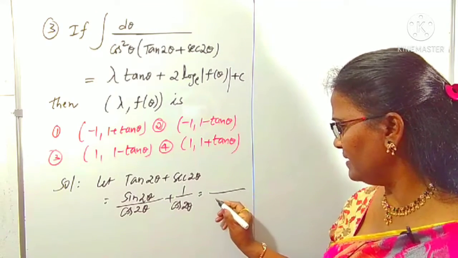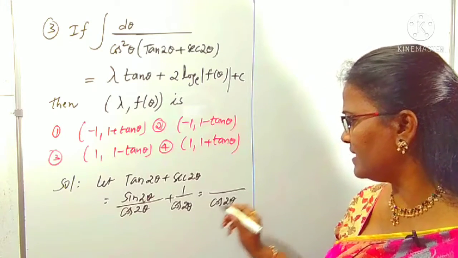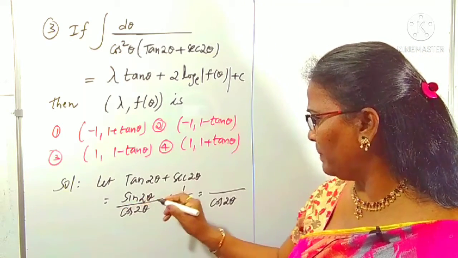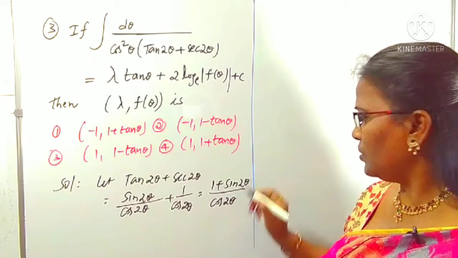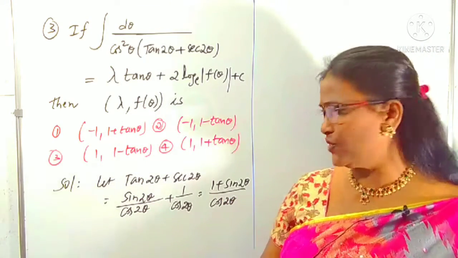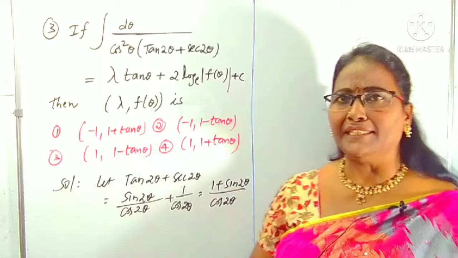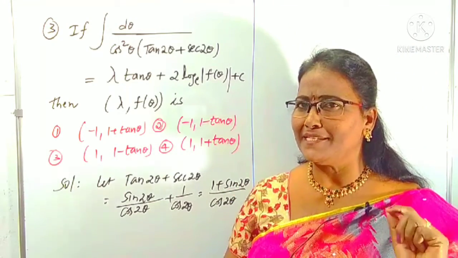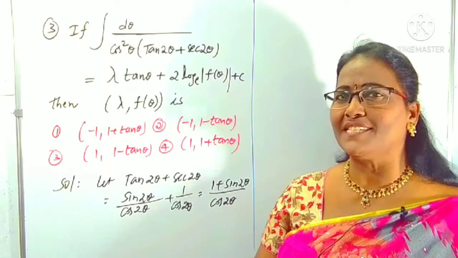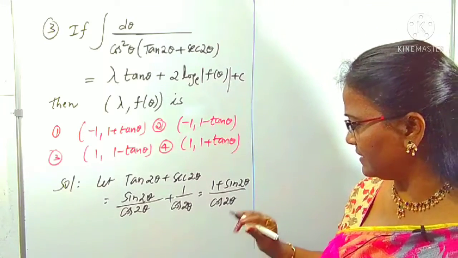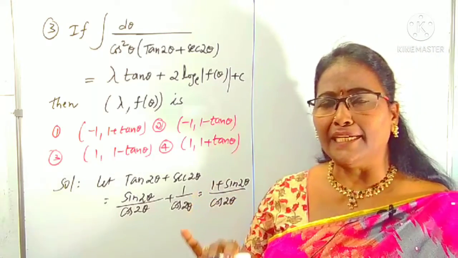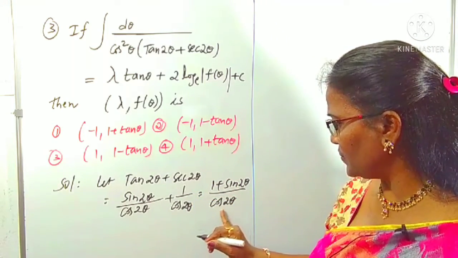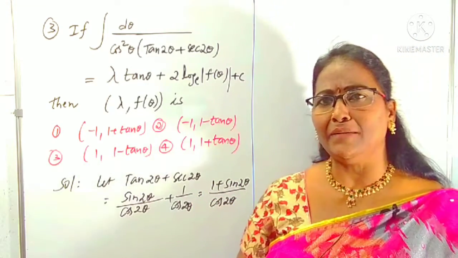What is the LCM here? Cos 2 theta is the LCM, right? What is left over here? Sin 2 theta plus 1, that is, I am writing 1 plus sin 2 theta. To reduce it to the simplest function, you know, sin theta we can write as cos 90 minus theta. Same way, cos theta we can write as sin 90 minus theta. I am writing sin 2 theta as cos 90 minus 2 theta, and cos 2 theta as sin 90 minus 2 theta.